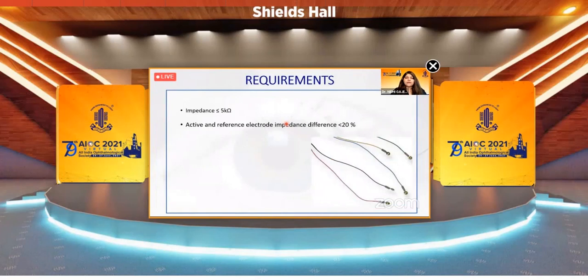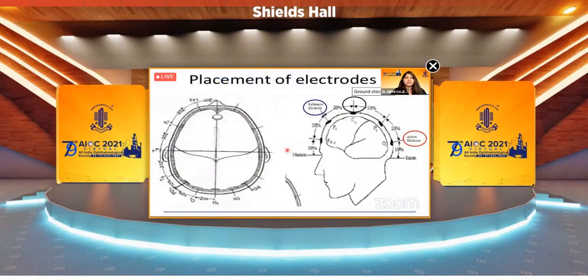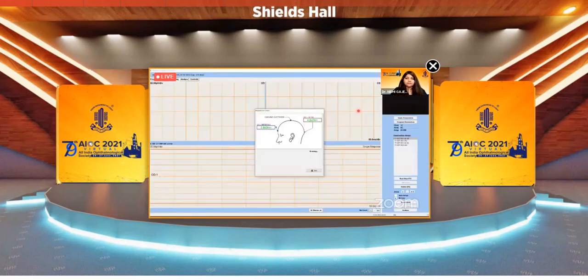So what we require is, again, electrodes, with impedance less than 5 kilo ohms. The active and reference electrode impedance difference should be less than 20%. For the placement of the electrodes, we follow the 10-20 rule, in which the head is divided from the nasion to the inion. And then the active electrode is placed 10% of the distance above the inion. The reference electrode is on the forehead, while the ground electrode is on the top of the head.